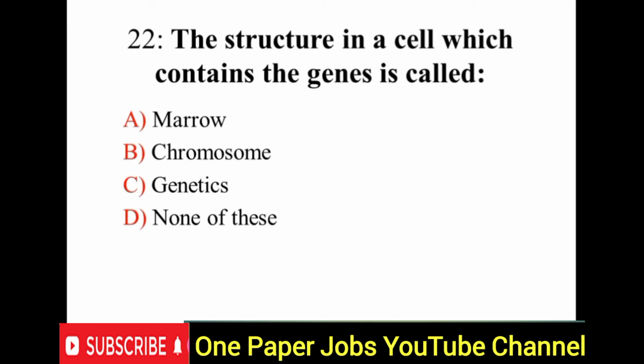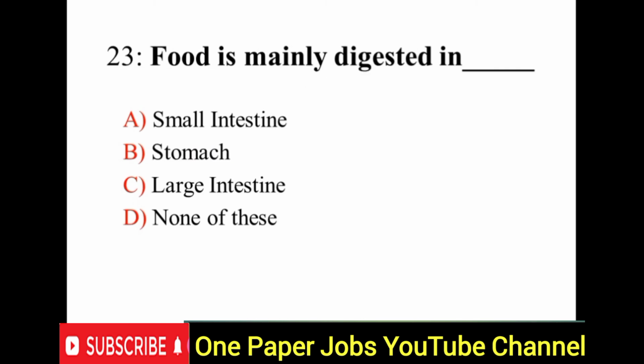Question number 22, the structure in a cell which contains the gene is called? Option B, right answer is B, chromosome. Question number 23, food is mainly digested in? Right answer is A, small intestine.